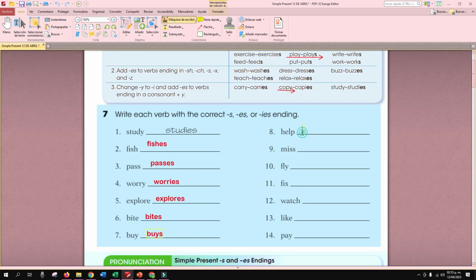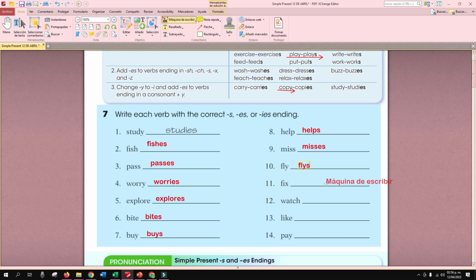Excellent. Help. Only the S, right? Helps, right? Miss. What do we need here? Miss.